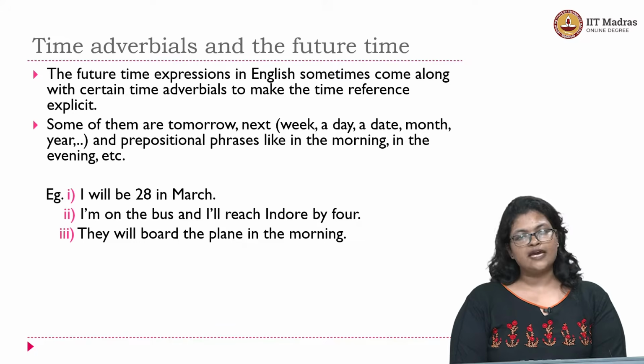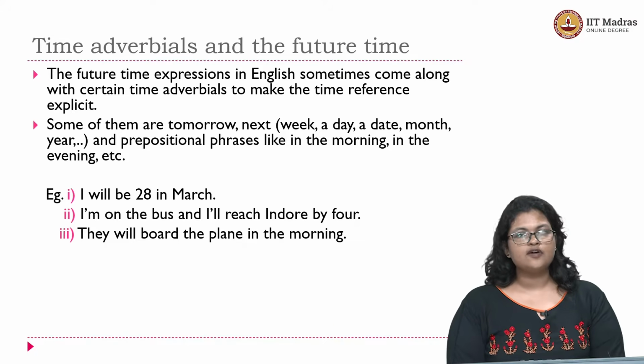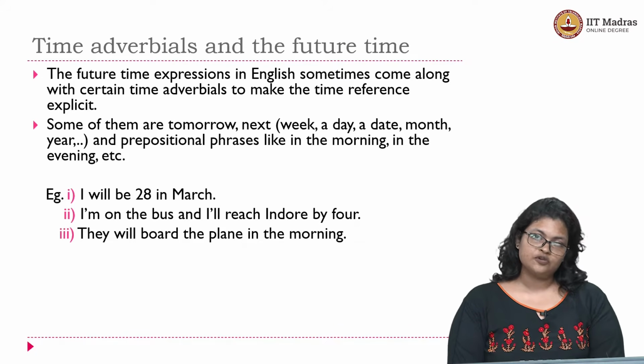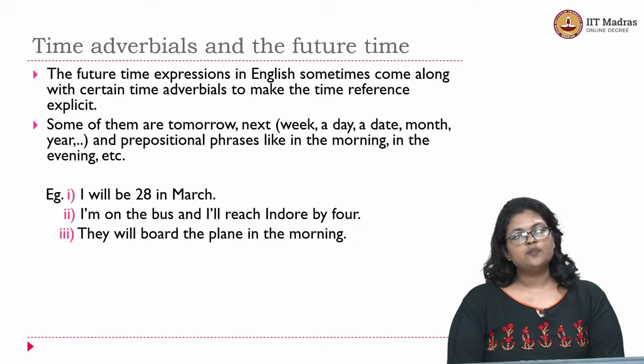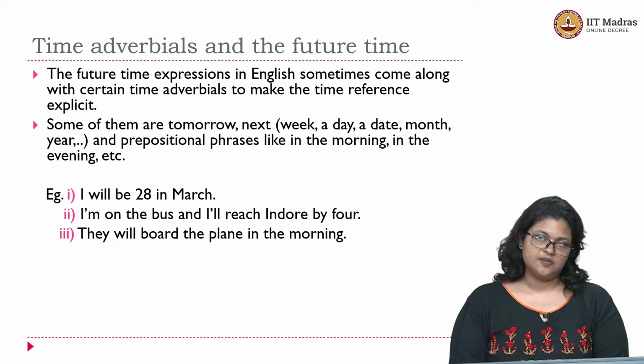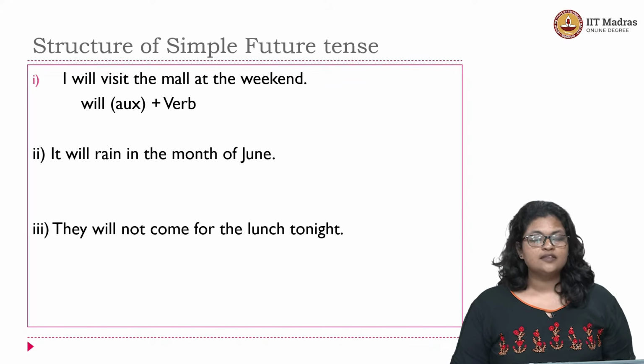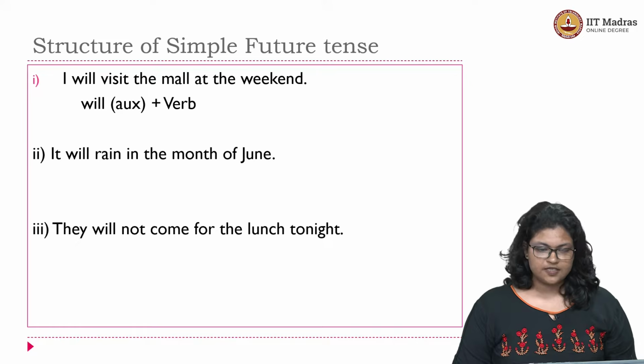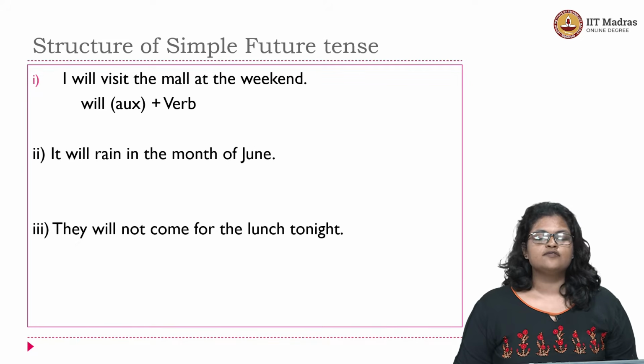Of course, right? So time adverbials have very important functions with respect to future time references. They help you to make the future time references more explicit. We will now look at the structure of simple future tense. In the first sentence we have, I will visit the mall at the weekend.